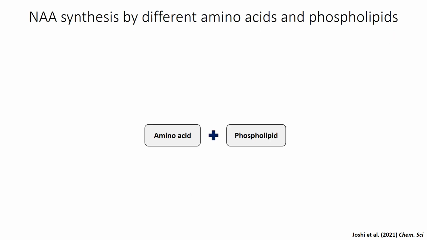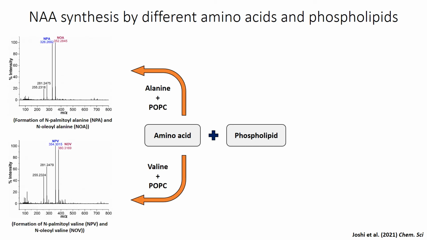After confirming the formation of N-acyl amino acids from glycine and POPC, we asked whether this reaction is specific to only glycine and POPC or it can be observed with other amino acids and lipids as well. Towards this, we systematically varied the amino acid and the lipid component of the reaction mixture and checked for the formation of N-acyl amino acids. For the amino acid variation experiments, we checked POPC reactions with alanine and valine, where we could observe the formation of N-acyl amino acids corresponding to alanine and valine respectively.